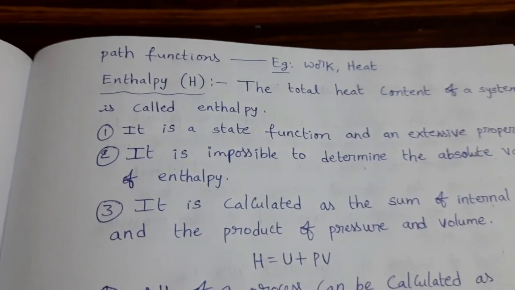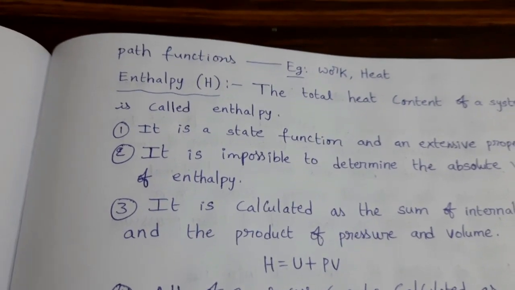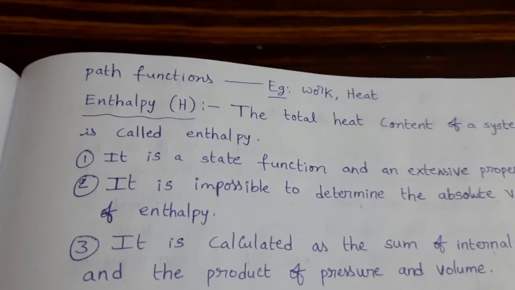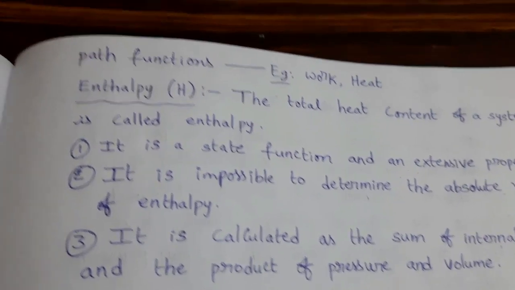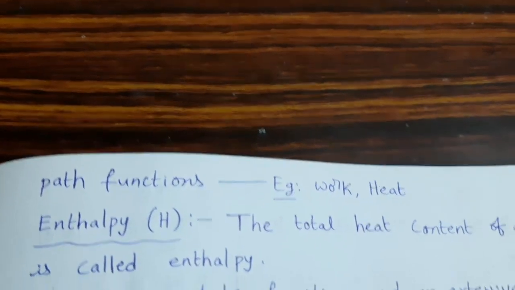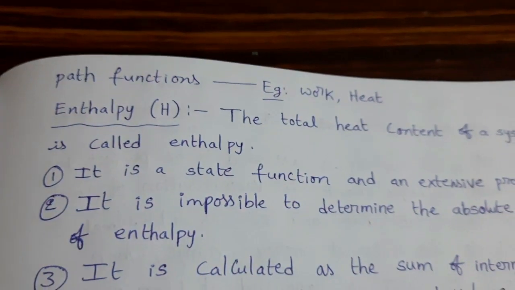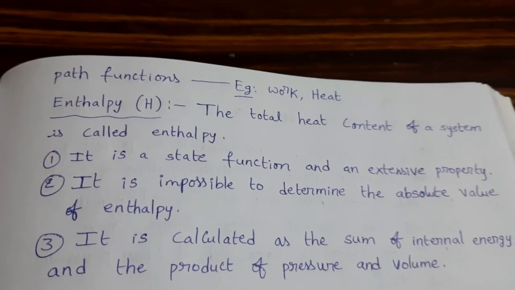Now here enthalpy is a state function, and path functions are also there. Thermodynamic properties which depend on the path of the system, those are called path functions. Examples for path functions: work and heat. Now here enthalpy is a state function and is an extensive property. Now see the next one.